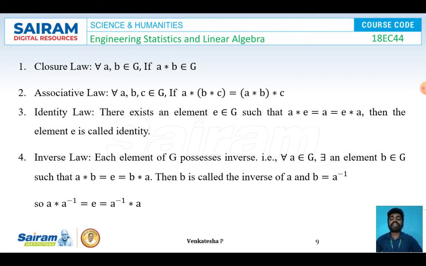Inverse law. Each element of G has an inverse. That is, I'm taking an element A from the non-empty set G, then an element B from G also, then A star B will be equal to the identity element E, it will be equal to B star A. So hence we can say that B acts as an inverse of A, so I can take B is equal to A inverse. That is, A star A inverse will be equal to E, which will be equal to A inverse star A. So after multiplying this element, we are getting an identity element. So with these four properties or four axioms, we can say that the given set G comma star is a group.